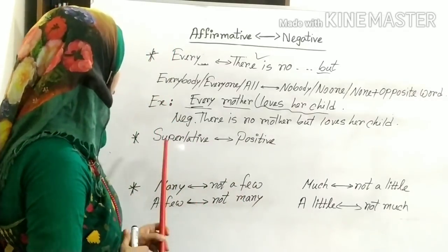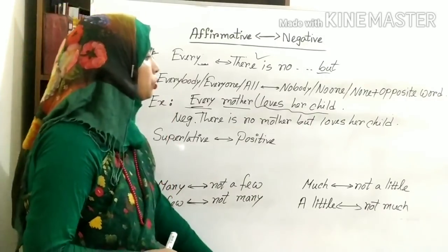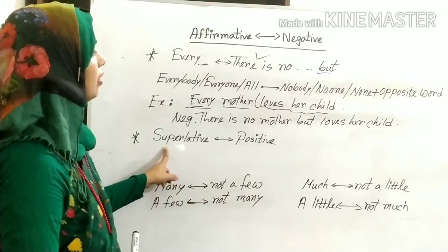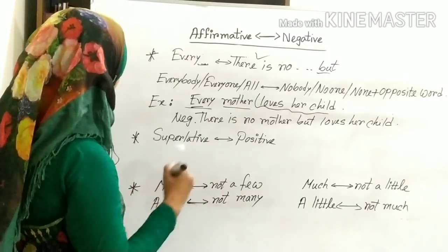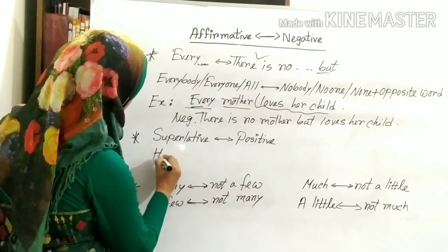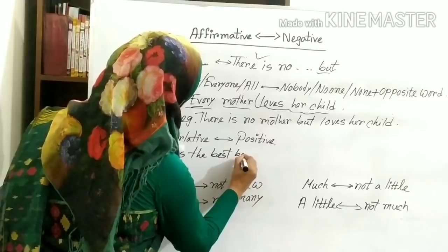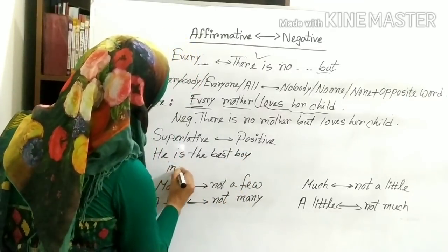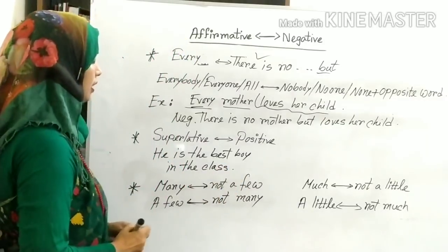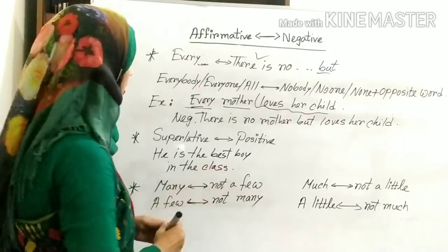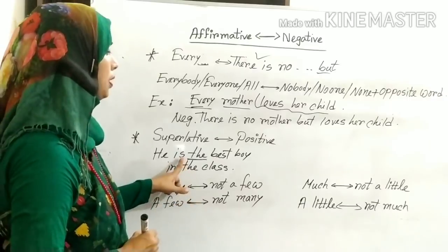Here you can see another important rule for you. In affirmative sentence, if you find superlative form, then you can write into negative with the help of positive. That means, for example, if you find he is the best boy in the class. So you are seeing that the sentence is in superlative form. By seeing the, you can guess it, the sentence is in superlative form.